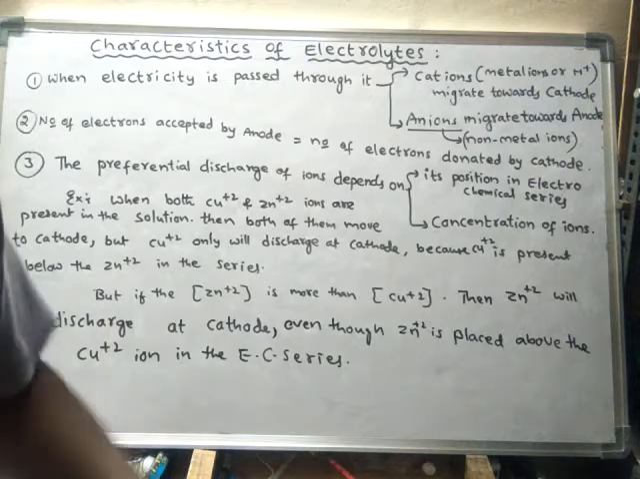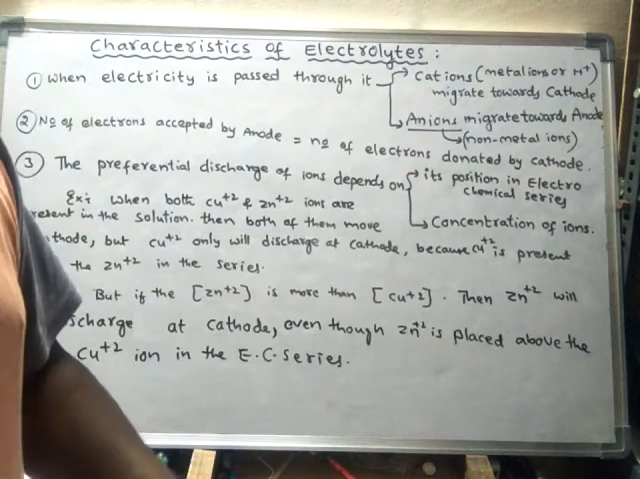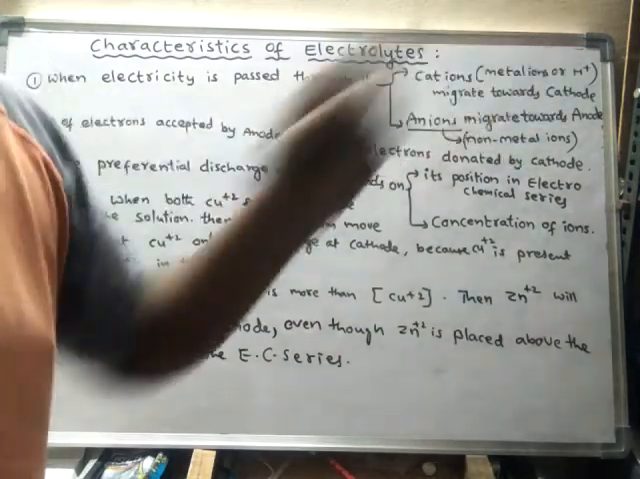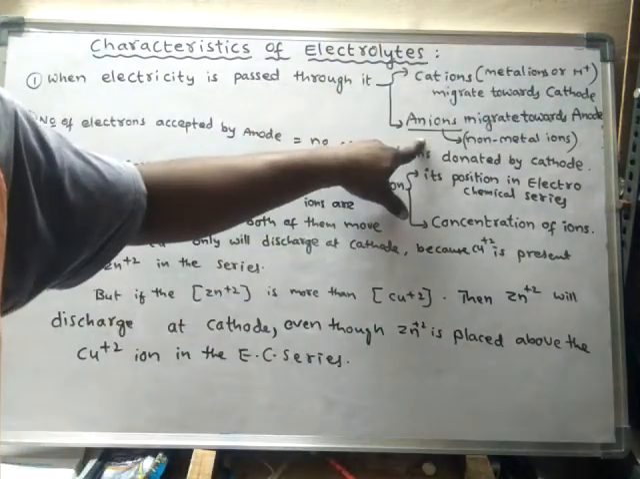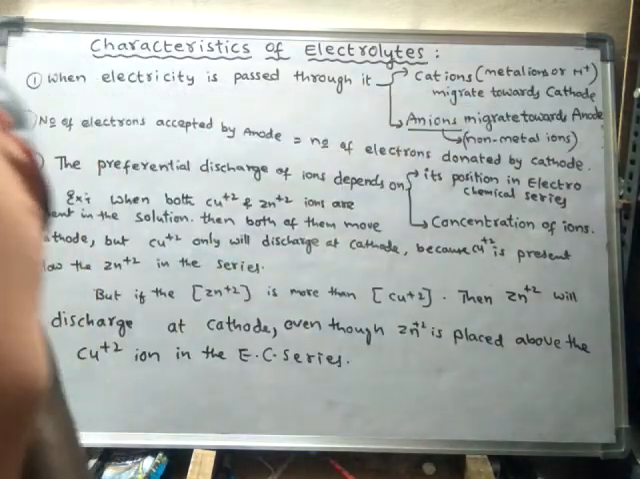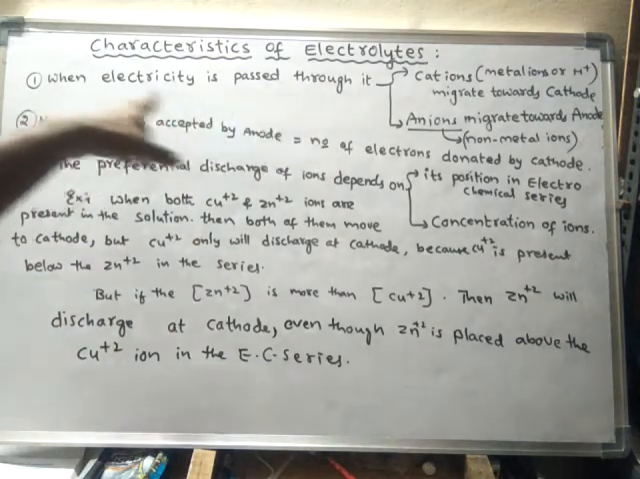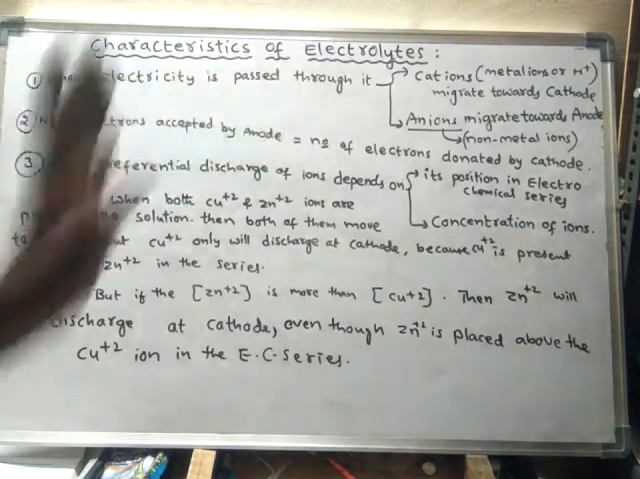In the same way, the anions, which are nothing but non-metal ions, will migrate towards the anode, because anions are negatively charged particles, whereas the anode is a positively charged electrode. Negatively charged particles will always move towards a positively charged electrode. So these things happen whenever electricity is passed through the electrolyte.